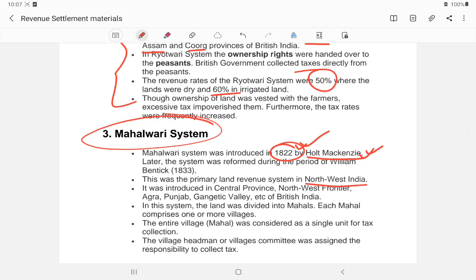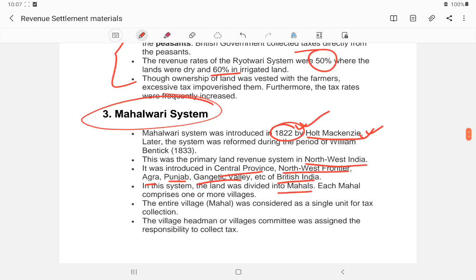It covered Northwest India, Punjab, and Sindh: the Central Province, Northwestern Province, Agra, Punjab, and the Gangetic Valley of East British India. In this system, land was divided into mahals. Each mahal comprised one or more villages, meaning one, two or three villages together is known as a mahal. The entire village was considered a single tax collection unit.